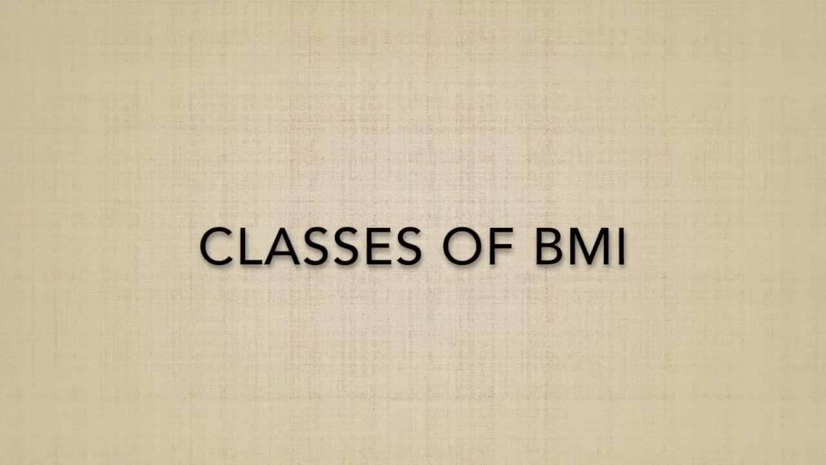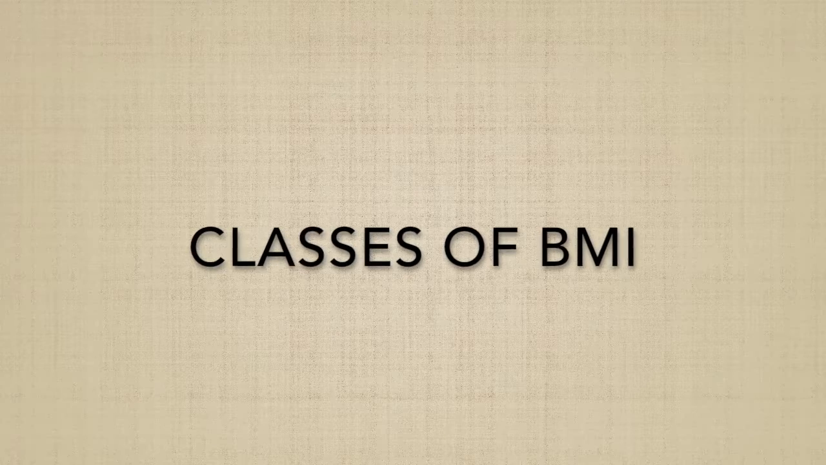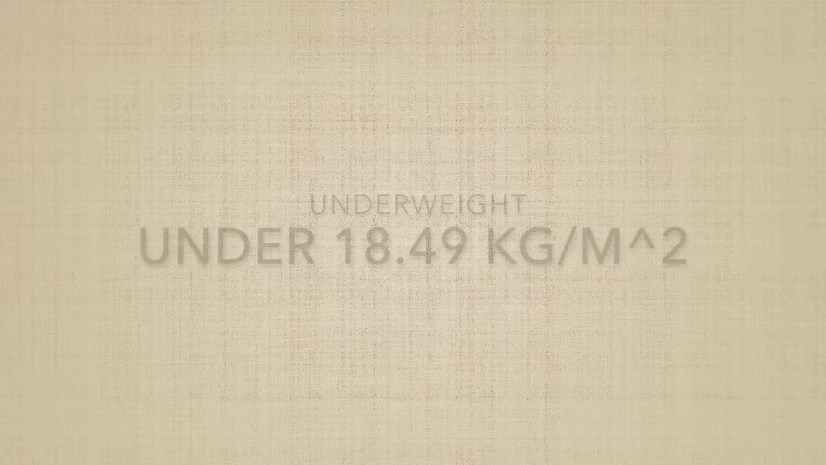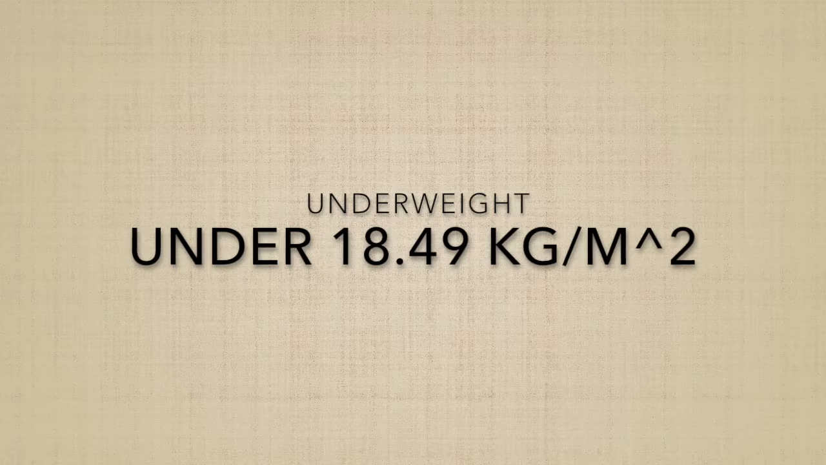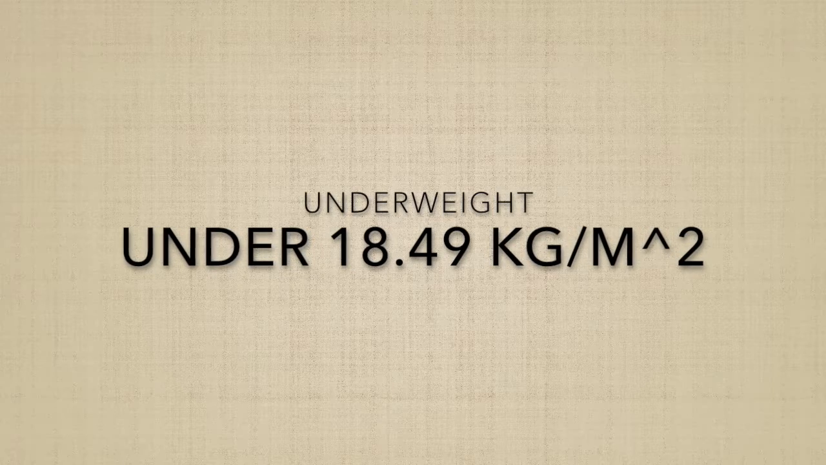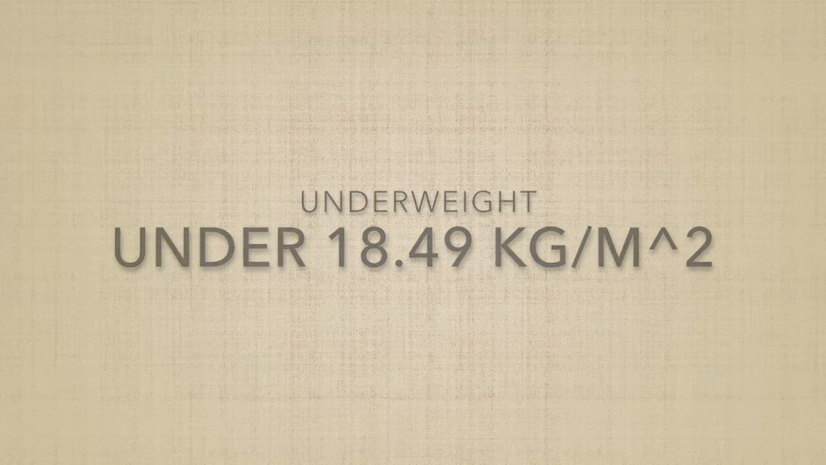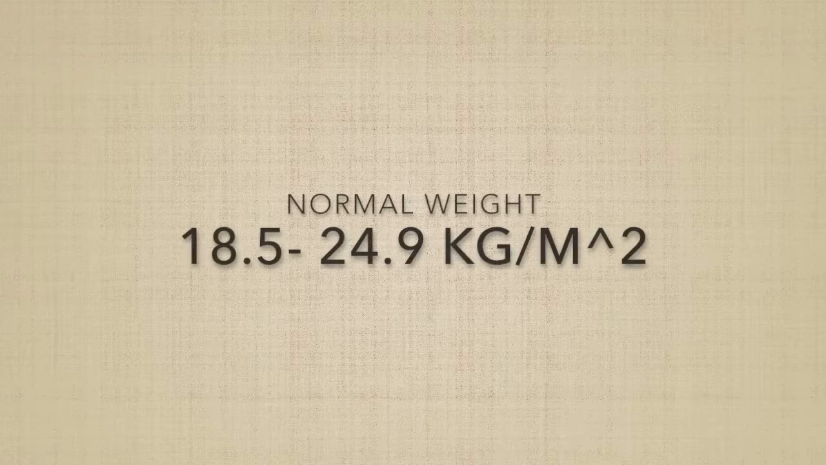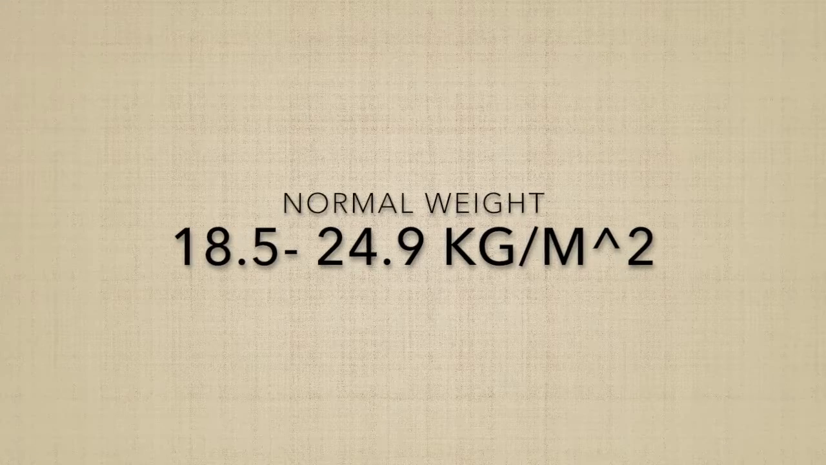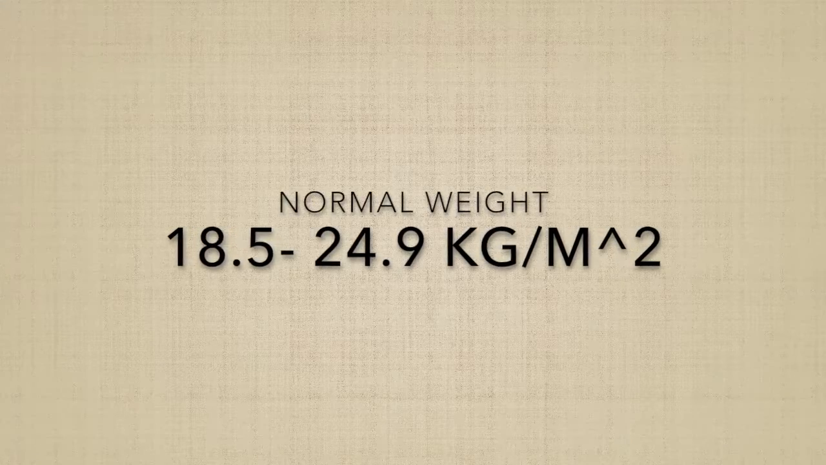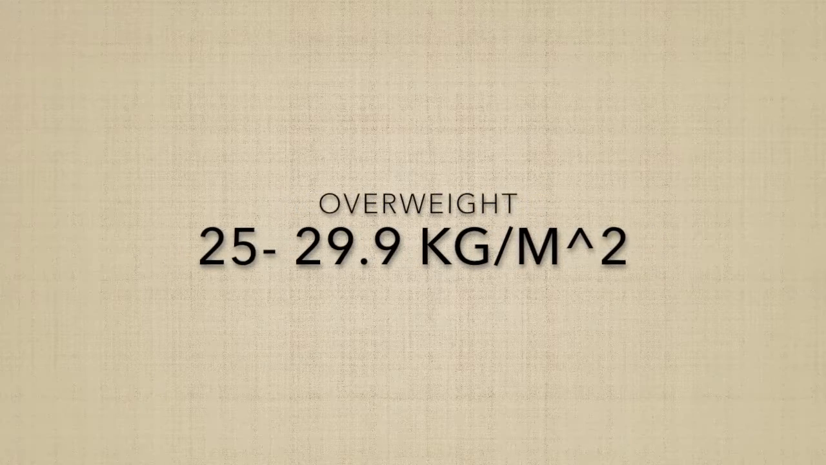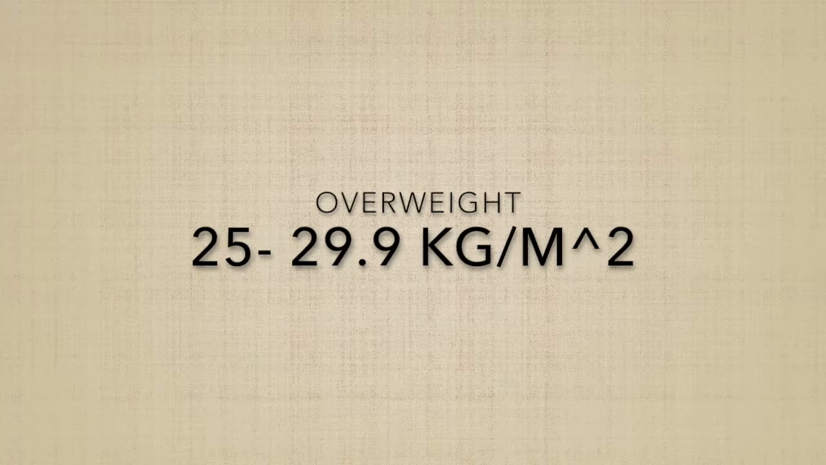A person can be grouped into one of 6 classes of BMI. The first class is underweight, which is people under 18.49 kilograms per meter squared. Normal weight is between 18.5 and 24.9 kilograms per meter squared. Overweight is 25 to 29.9 kilograms per meter squared.